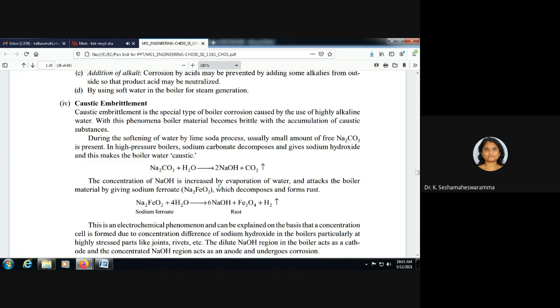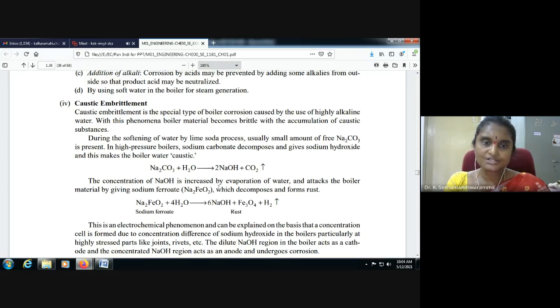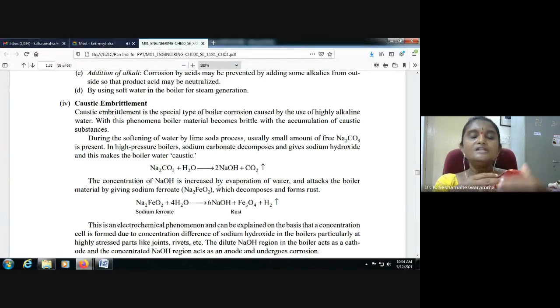Then the concentration of sodium hydroxide is increased by evaporation of water and attacks the boiler material, giving sodium ferrate, which decomposes and forms rust, ferric oxide, Fe3O4.